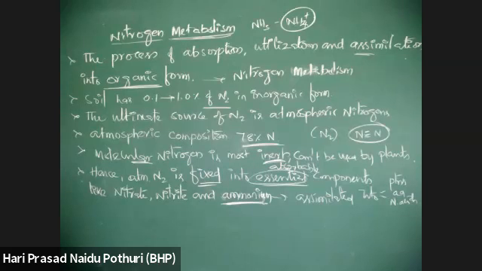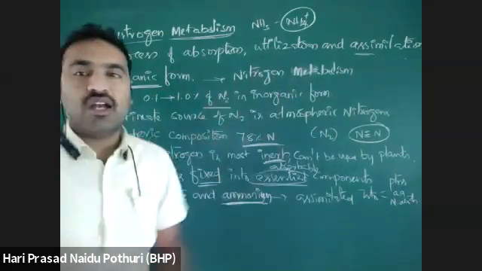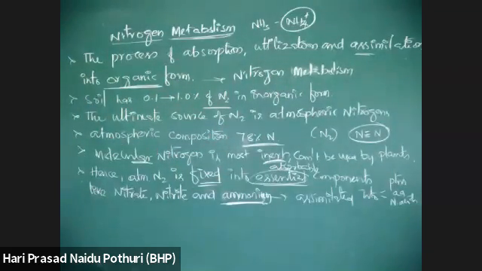Okay, note down this. All the processes of this absorption, utilization and assimilation into organic molecules take place by a 5-step process called the nitrogen cycle.